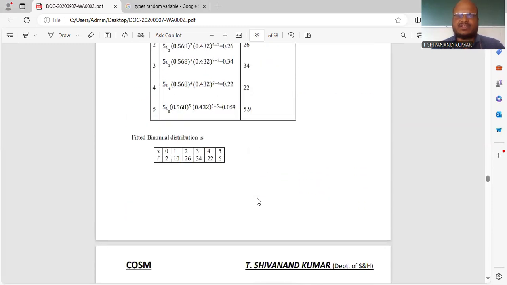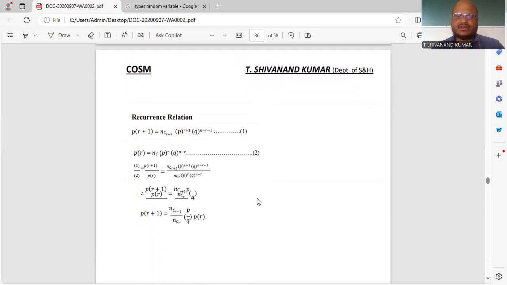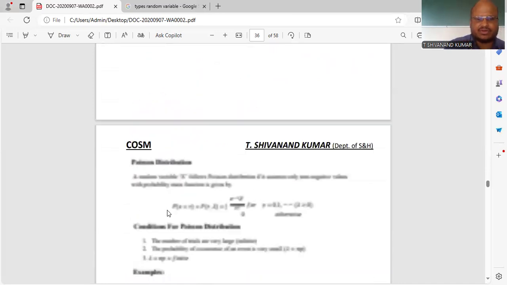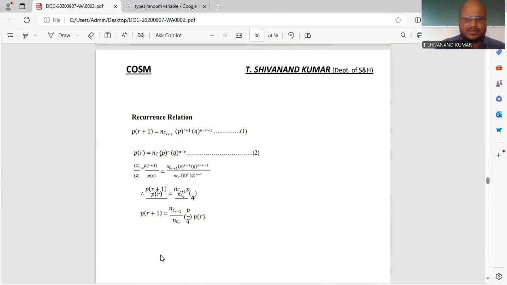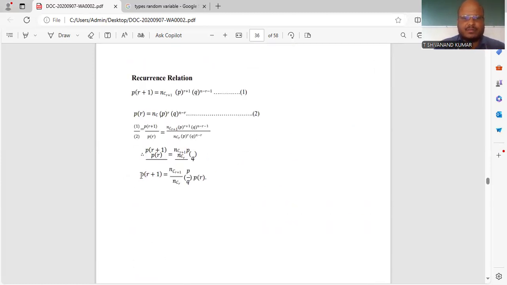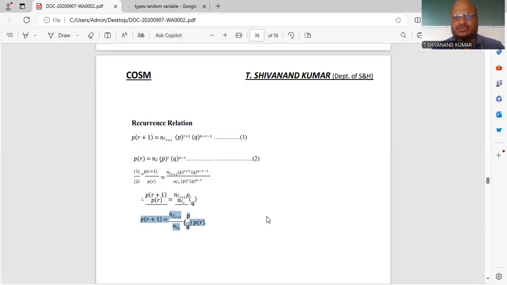After this, these are the basic problems of your binomial distribution. After that, we have one more thing, the recurrence relation in a binomial distribution. That is P of r plus 1 is equal to nC(r plus 1) p power r plus 1, q power n minus r minus 1. From this recurrence relation, we have to note this property: P of r plus 1 is equal to nC(r plus 1) by nCr, into p by q, into P of r. So this is the recurrence relation of the binomial distribution.